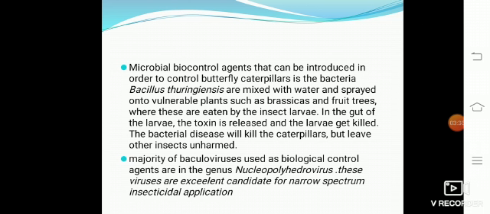Spores of this bacterium produce the insecticidal cry protein, so the spores of this bacterium kill the larvae of certain insects. The toxin is released into the gut of larvae and the larvae get killed. The gut cells of the larvae are dissolved, so the toxin genes are introduced into the plant by scientists. Such plants are resistant to attack by insect pests.